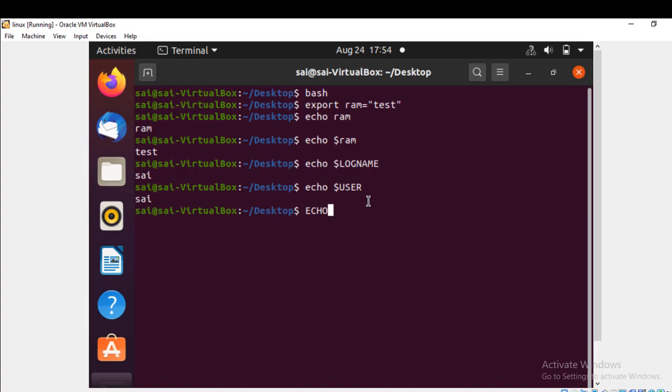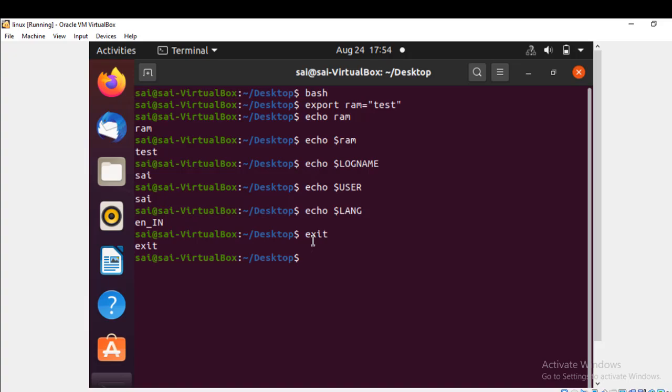One more is LANG, the language, which shows English India; depending on where we are in the world, it shows that country. To exit the terminal, simply use exit.